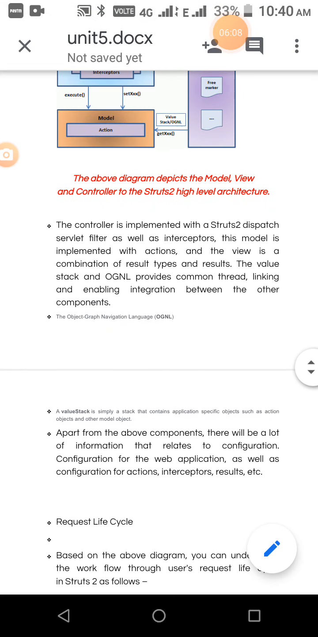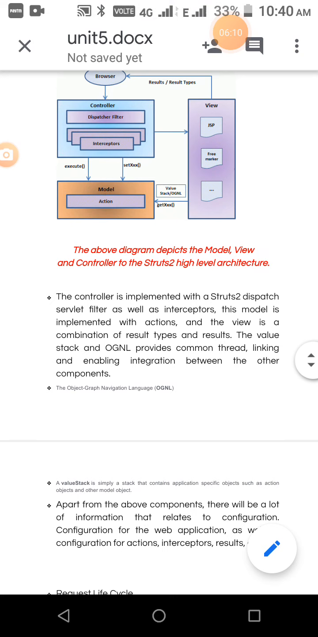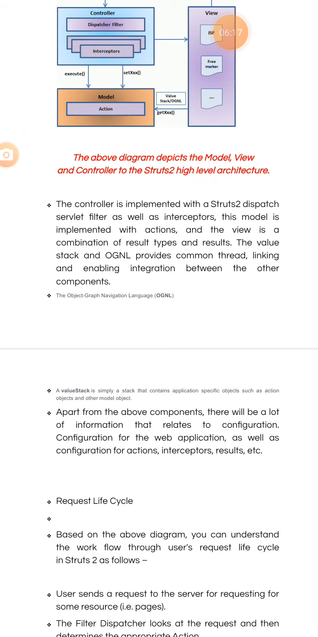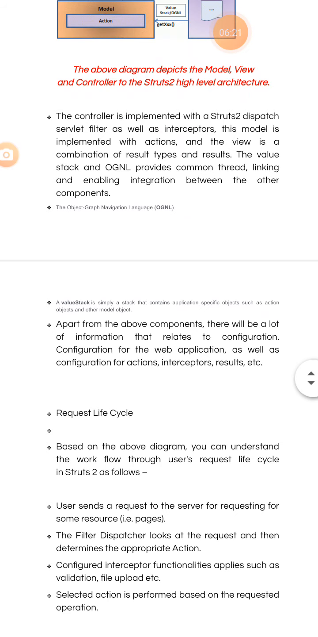And then see here, there is an arrow between this view and the model. Okay, that arrow, what is given here? Value stack or OGNL is given. Now, what do you mean by OGNL?